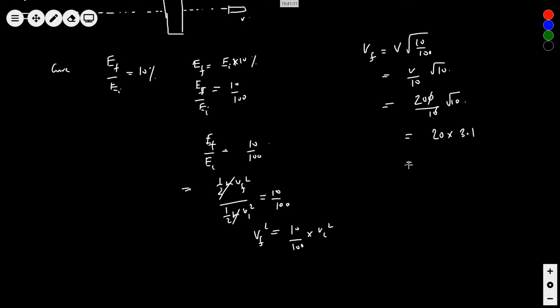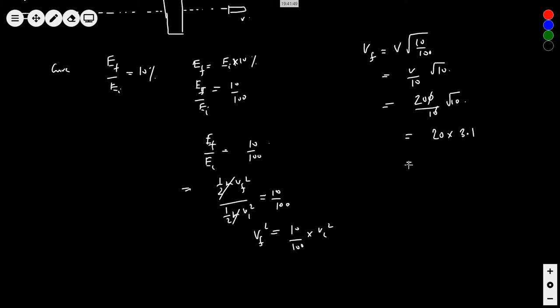Where is the mistake? It is coming as how much? 6. It should be less. No doubt it should be less. Please solve and tell me. I'm getting 63.2. 10 by 100, where is the maths? Logic is correct. Where is the mistake I'm doing with maths? I'm also getting 62.0.